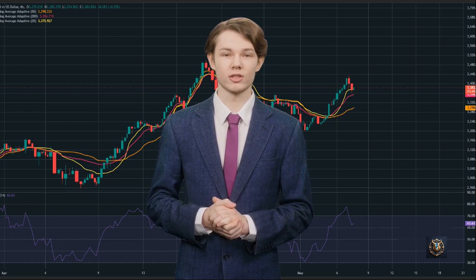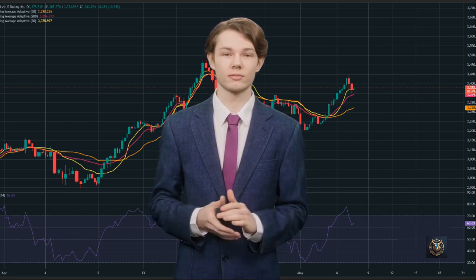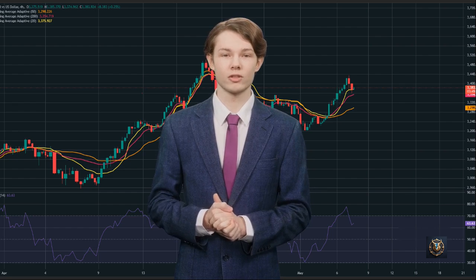Today's key level to watch is 3,375. Holding this level keeps bulls in charge. A break below may lead to short-term weakness.